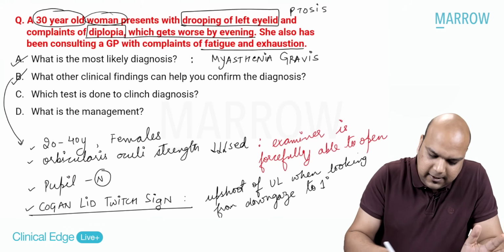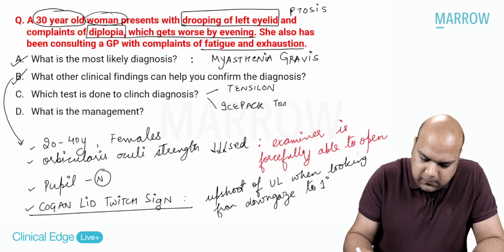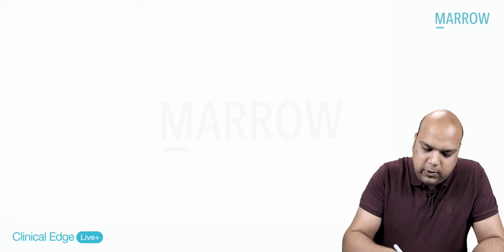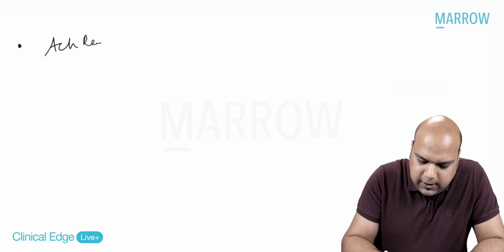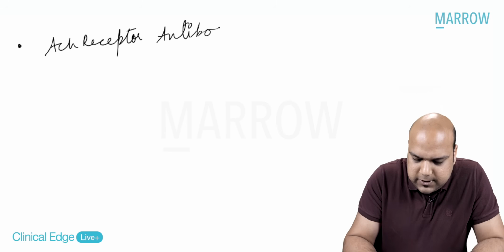So what are the tests done, everybody? I'm writing it here for you. Tensilon and ice pack. Apart from this, how can you diagnose this, everybody? To diagnose this, what other things can you see? You can see acetylcholine receptor antibodies will be positive for this patient.